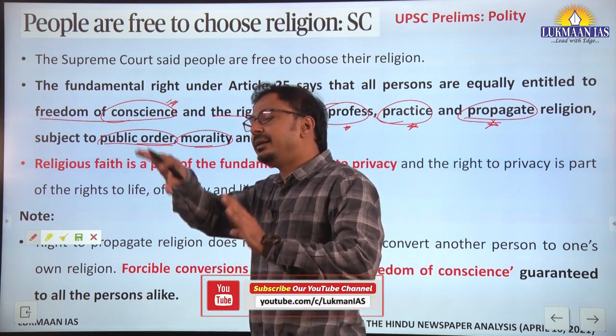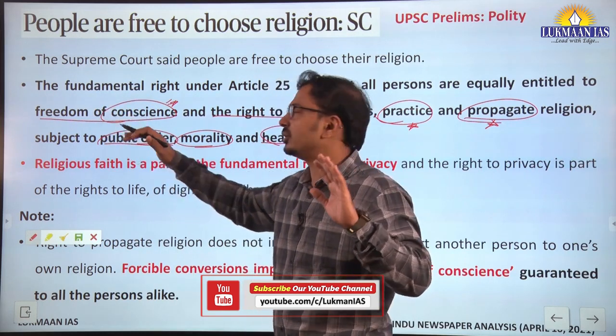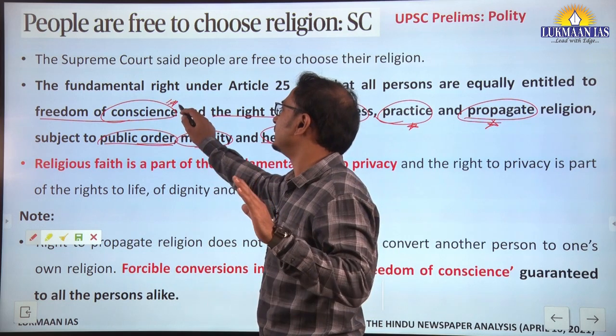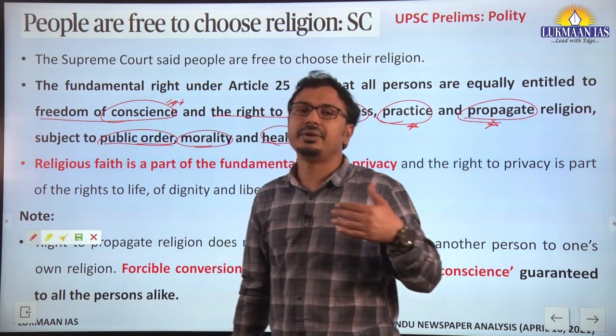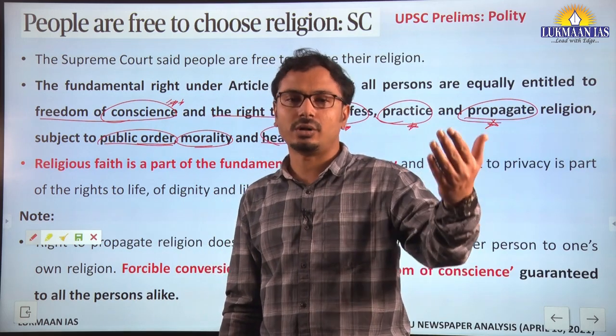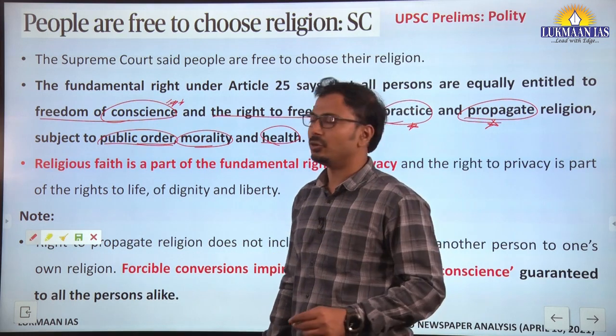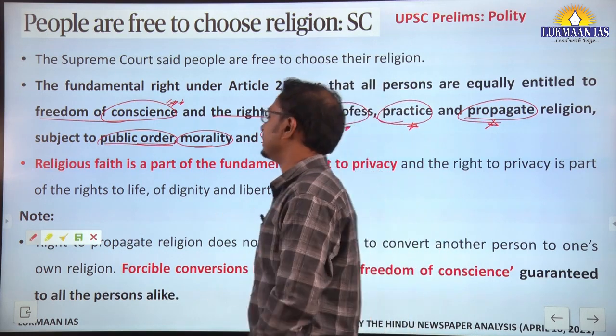This is the independent area of that person. So that's why it is freedom of conscience. That means the way the person wants to establish the relation between self and God is his own domain. So this is freedom of conscience.